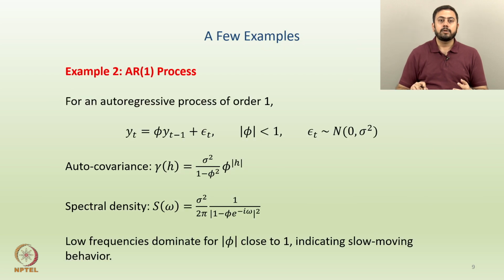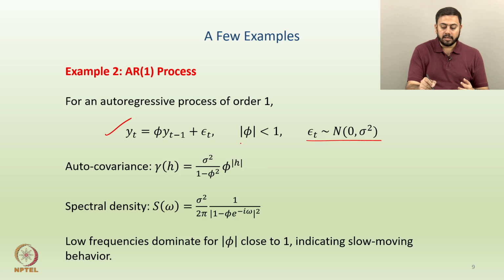So, the first example was white noise. Then the second example could be, let us say, the AR1 process. So, what happens under the AR1 process? AR1 means order is 1. So, Yt equals phi into Yt minus 1 plus epsilon t, and epsilon t follows a normal distribution with mean 0 and variance sigma square. So, epsilon t is the random error we have seen earlier. And this is one condition we require for the process to be stationary, if you remember: the absolute value of the coefficient has to be less than 1.